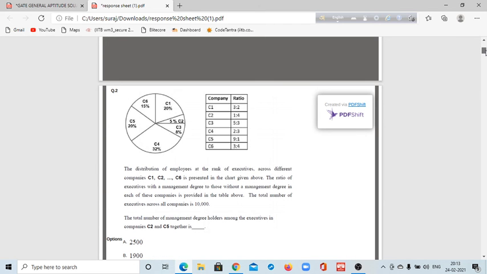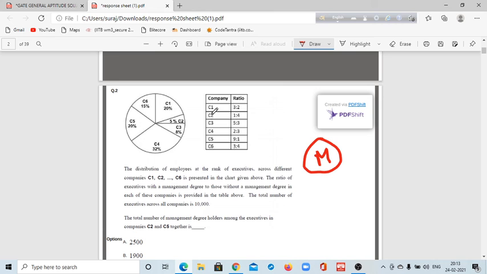So already I had told you guys many times, you will get at least one question from statistics. Okay, so here the question was moderate level. It is easy, but the level of difficulty is moderate. You have to read this question very carefully. Actually there are so many data. There are 6 companies, C1 to C6.